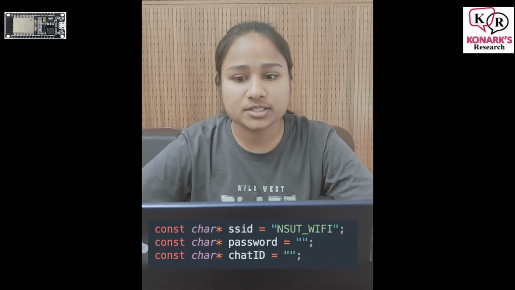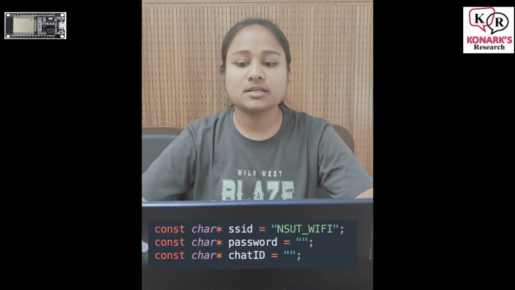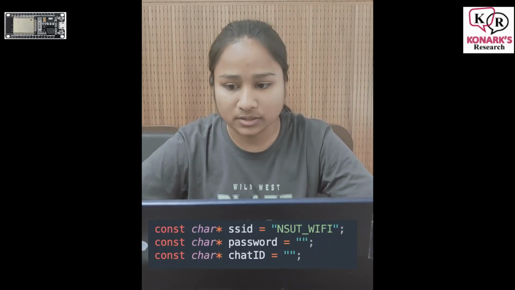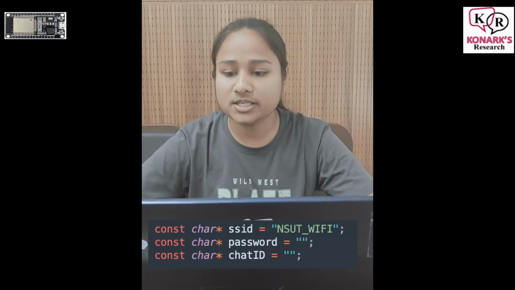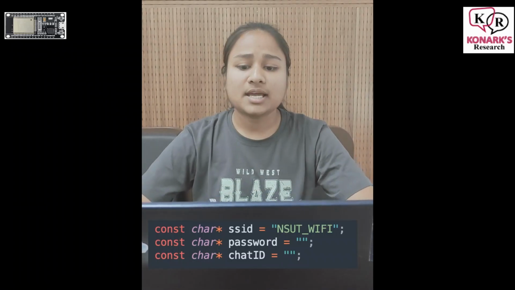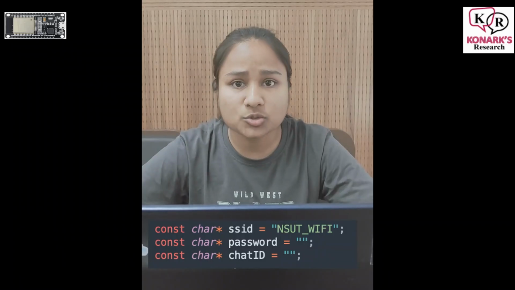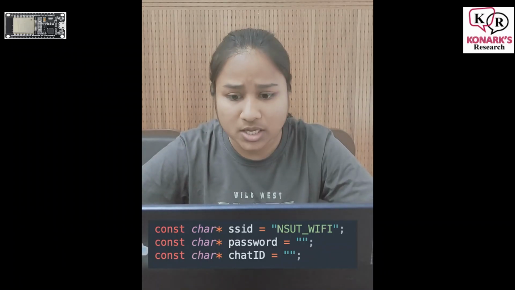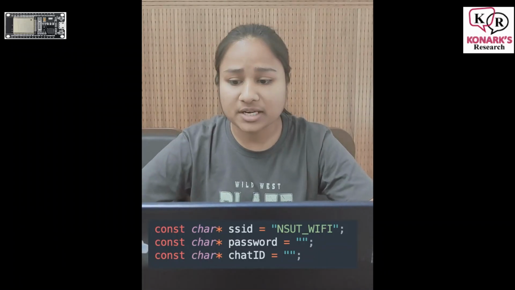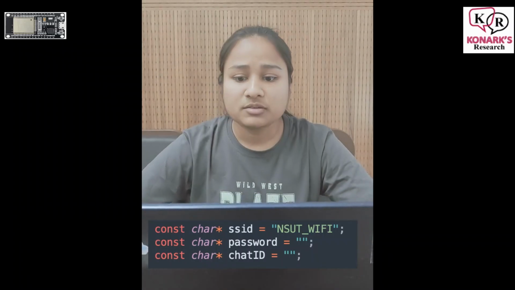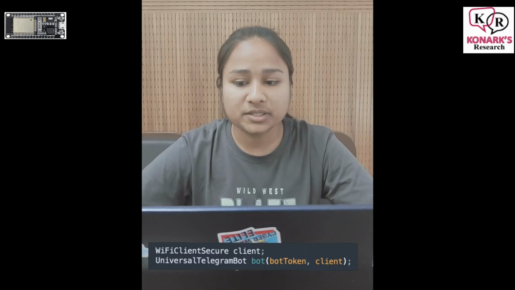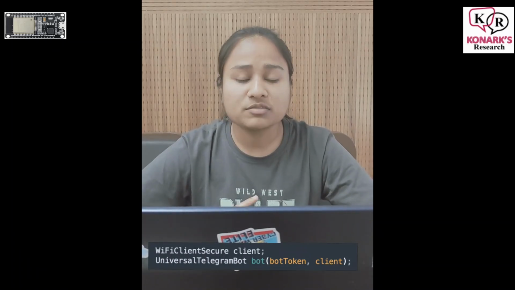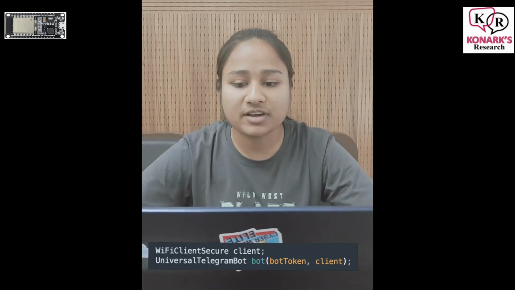Then we define the constants and the variables. The flame sensor is connected to GPIO4 pin on ESP32. This sensor will detect fire and send signals to the ESP32. Then SSID and password are the Wi-Fi credentials to connect ESP32 to the internet. Chat ID is the user or the group that will receive the fire alert. Setting up Wi-Fi and Telegram: WiFiClientSecure is used for encrypted HTTPS connections. UniversalTelegramBot creates an instance of the bot with the provided bot token and Wi-Fi client.